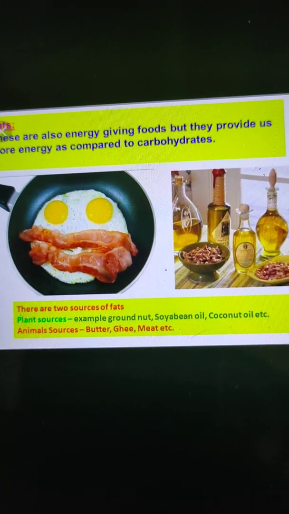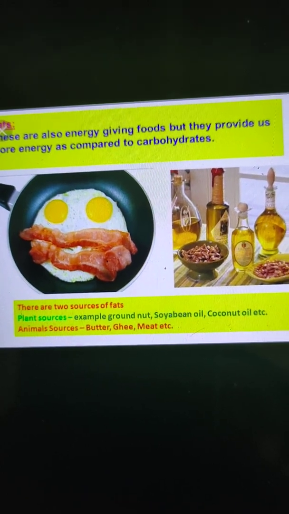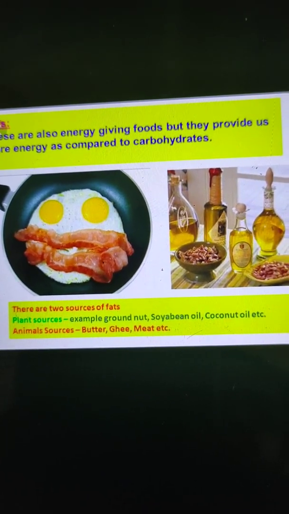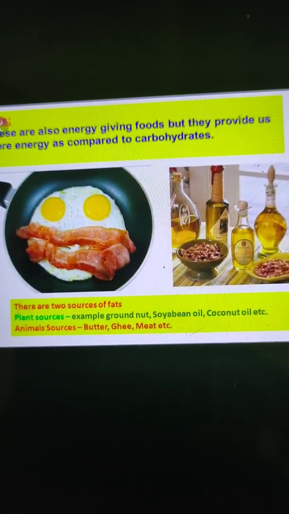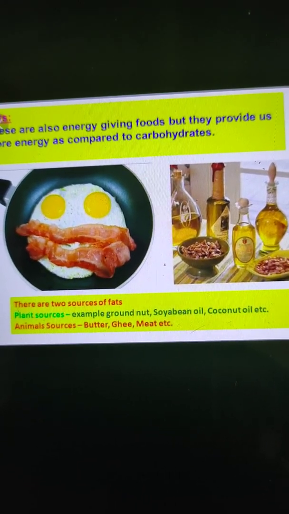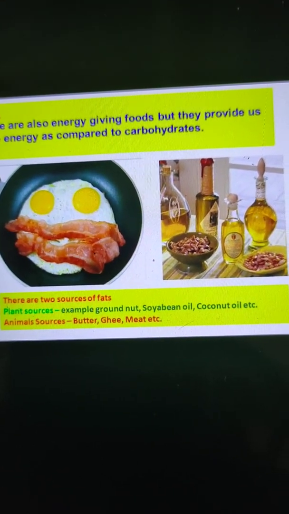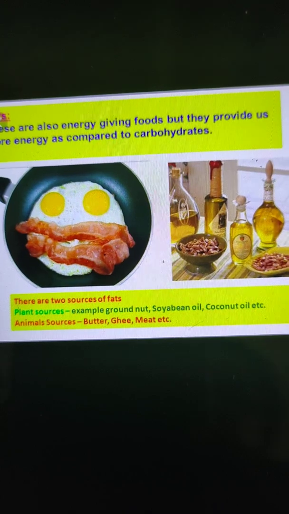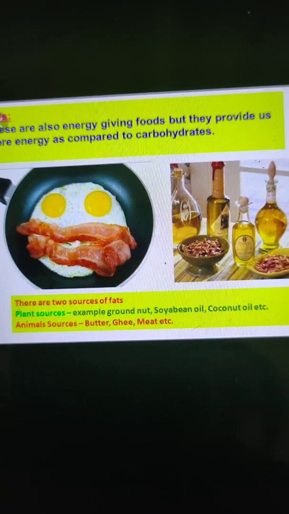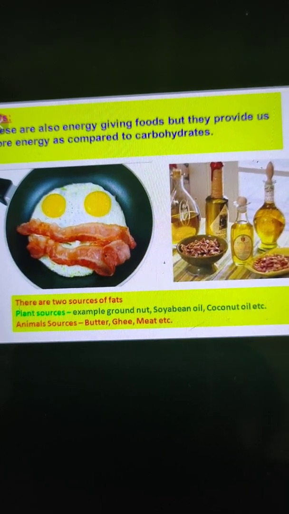So plant fats or vegetable fats are generally found in vegetable oil, and this vegetable oil is obtained from nuts such as walnut, groundnut, coconut and almond. We also get vegetable oil from the seeds of mustard and sunflower and soya bean also. So the fats which we get from plant sources are known as vegetable fats or plant fats.